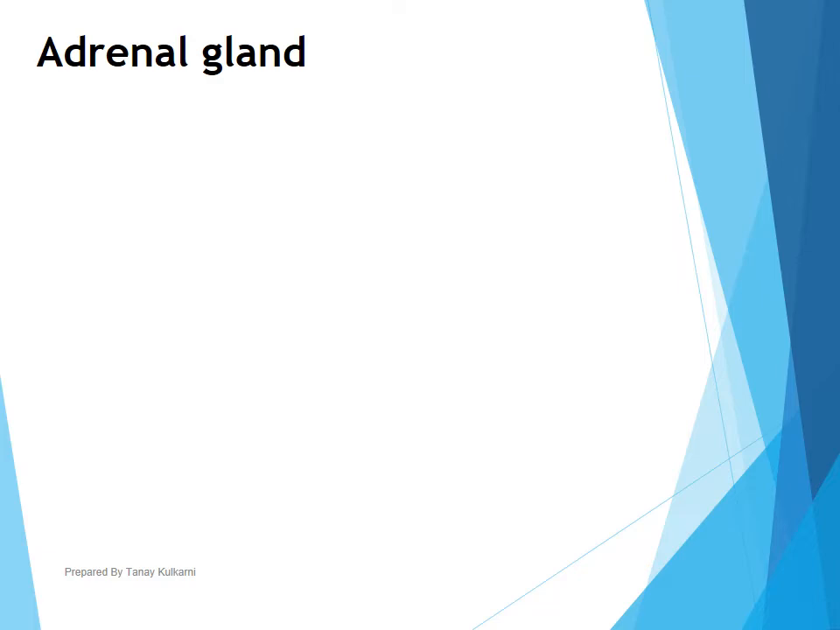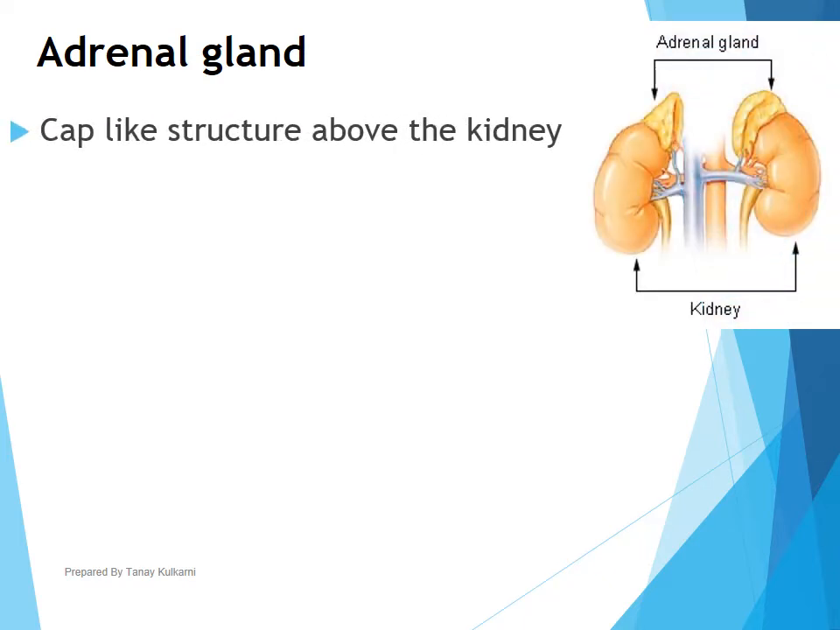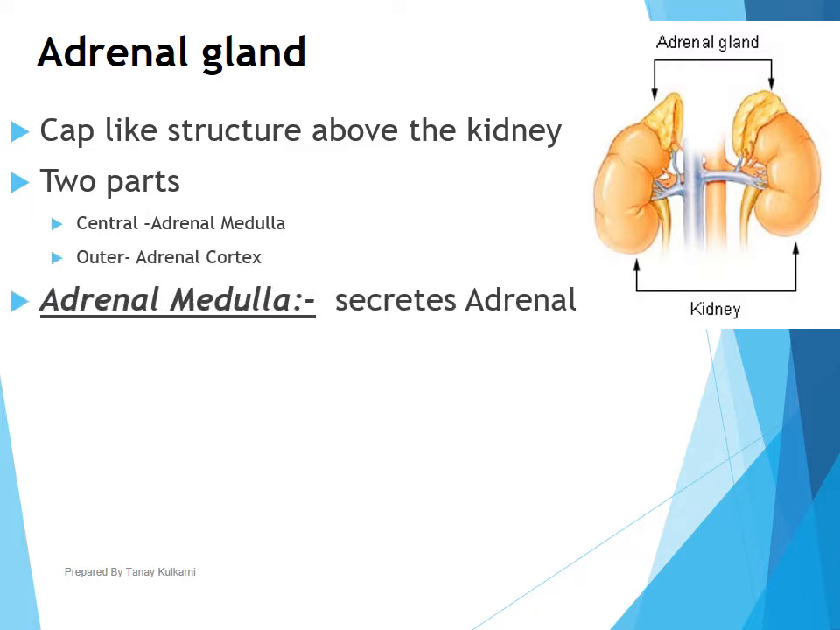Number one, adrenal gland. The meaning of the word adrenal: ad stands for near, renal stands for kidney. So the gland which is present near the kidney is called adrenal gland. Remember, this is not the location of adrenal gland. The location of adrenal gland is above the kidney. Only these three words. And if anybody asks you the structure of adrenal gland, you will say it is a cap-like structure. It has two parts. Central part is called adrenal medulla and outer part is called adrenal cortex.